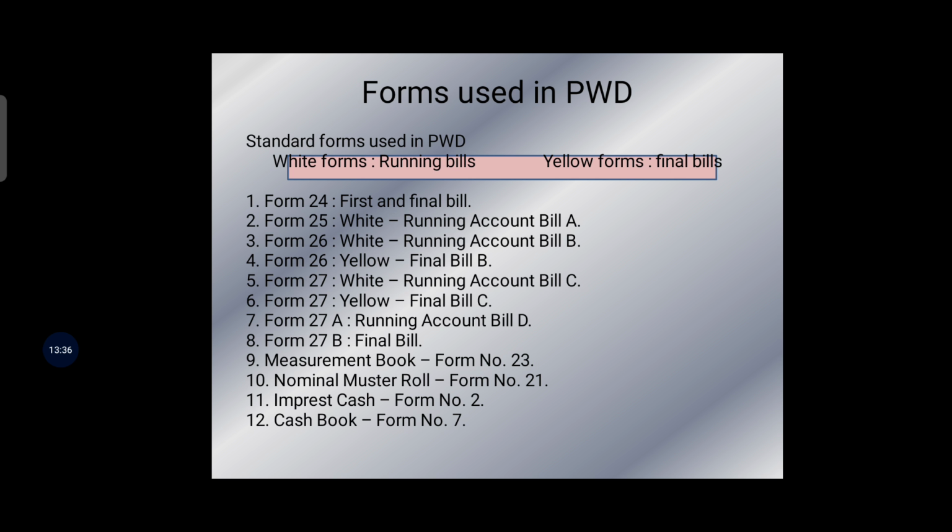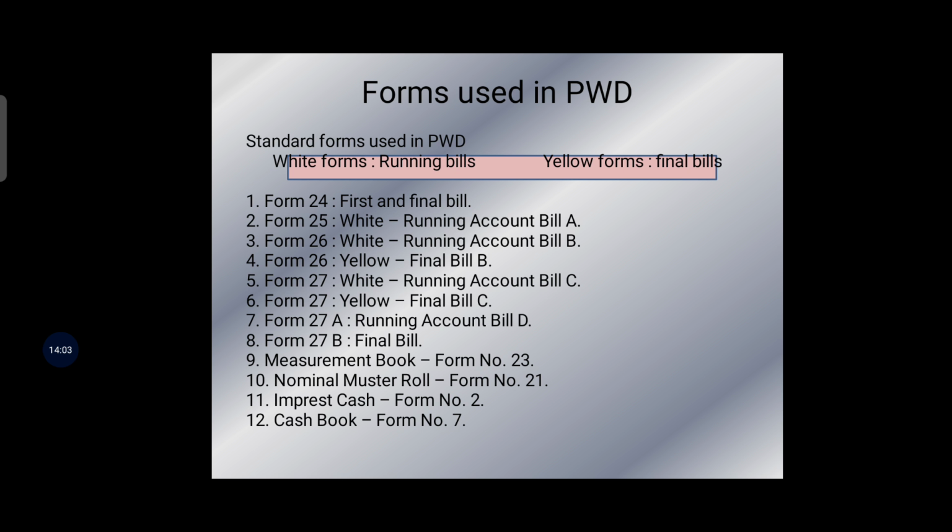Now the next one is form number 26, that is your running account bill B, in white color. So here you see white color is for running bills. This is used in secured advance payment for works only. This form is used for running payments partially for secured advance and partially for measured work. That is the combination of secured advance together with other payment.